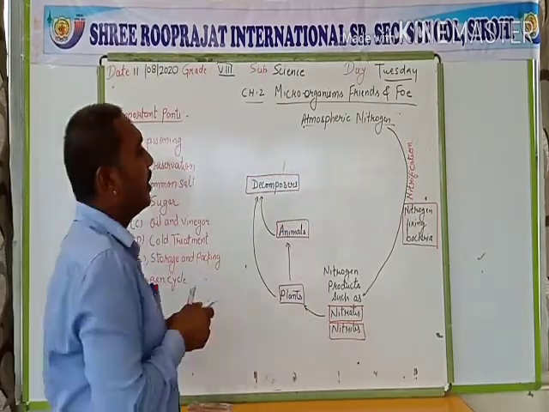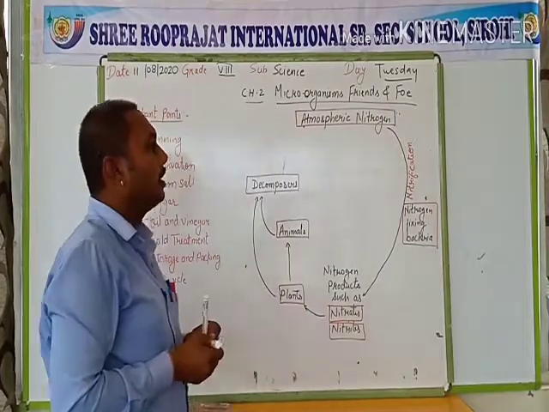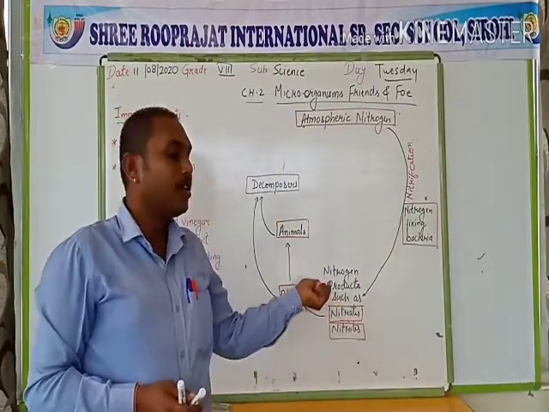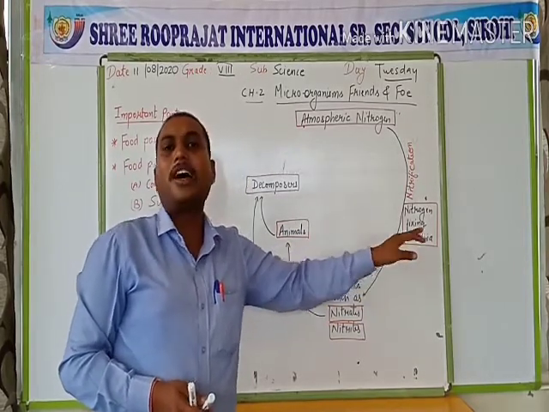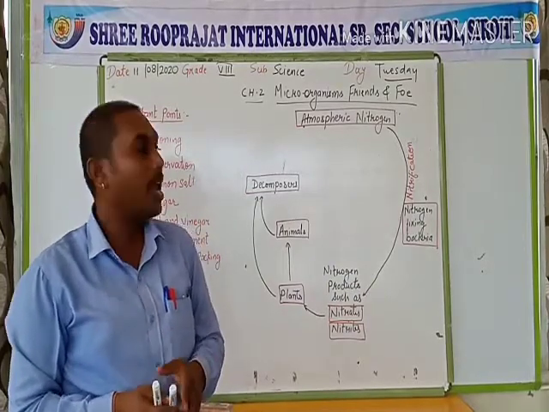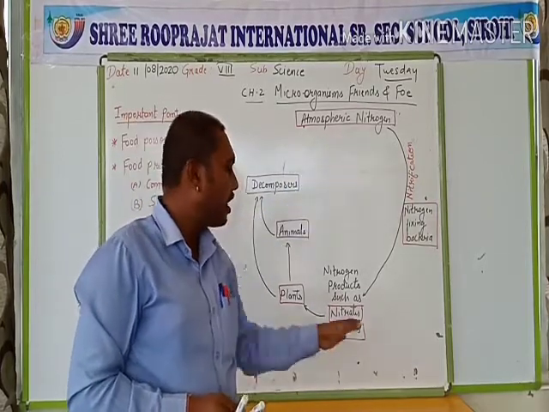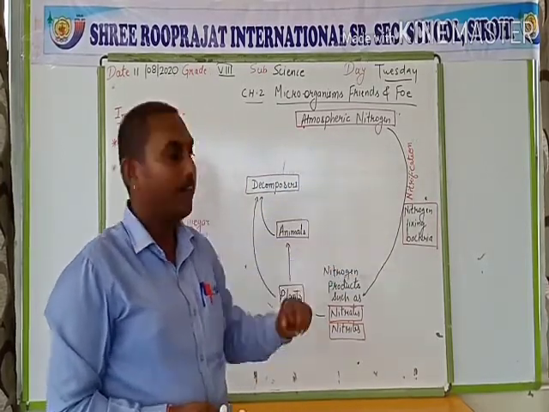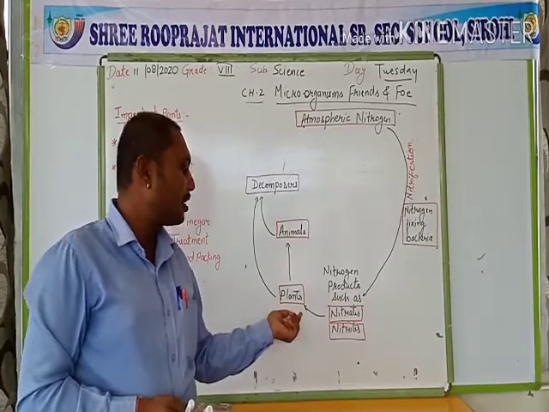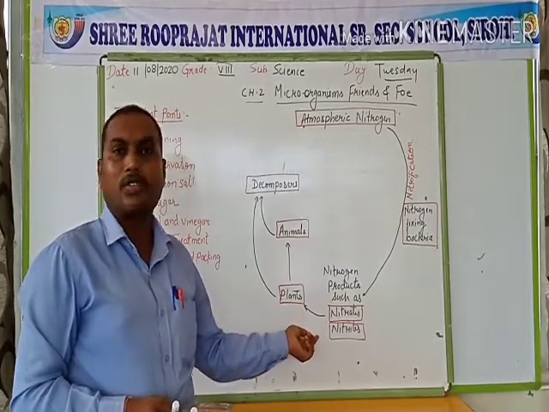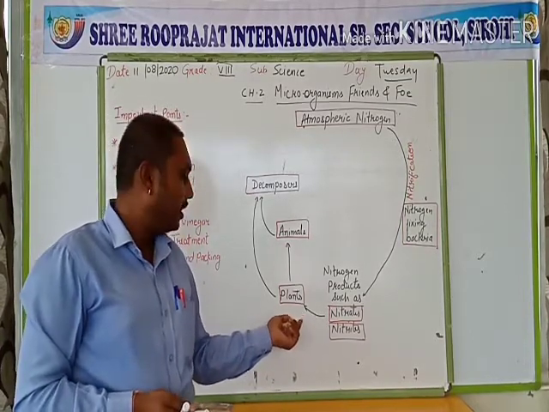So the atmospheric nitrogen first of all gets converted into the nitrogen products with the help of a nitrogen fixing bacteria known as rhizobium. These rhizobium bacteria are present in the root nodules of the leguminous plants. This rhizobium bacteria converts the atmospheric nitrogen directly into the nitrogen products, and this process is known as nitrification. Again, these nitrogen products can be taken by the plants, and these plants consume this nitrogen product as a raw material for preparing their food, and this food can be in the complex form, and these plants can be eaten